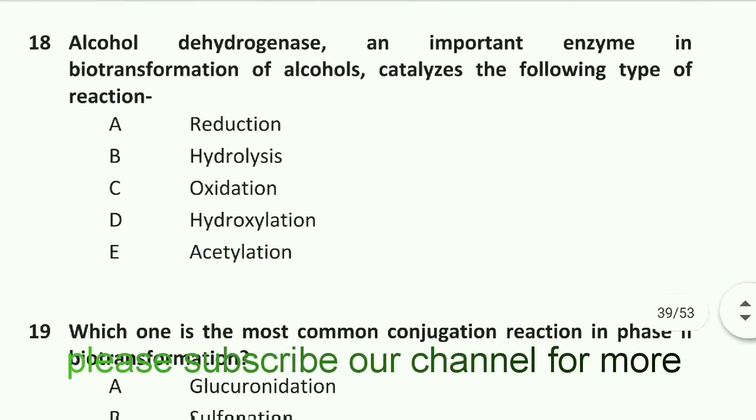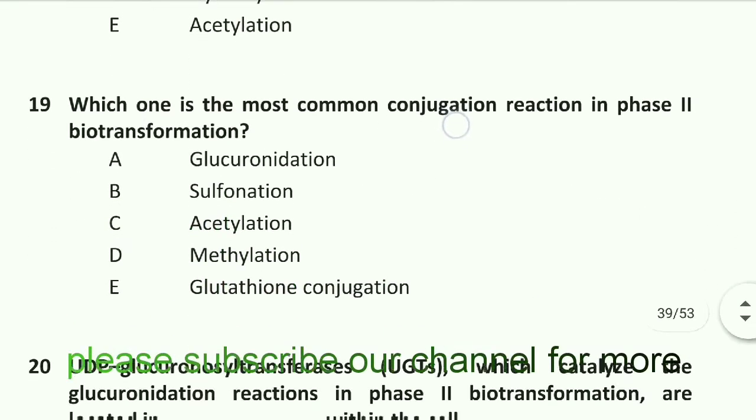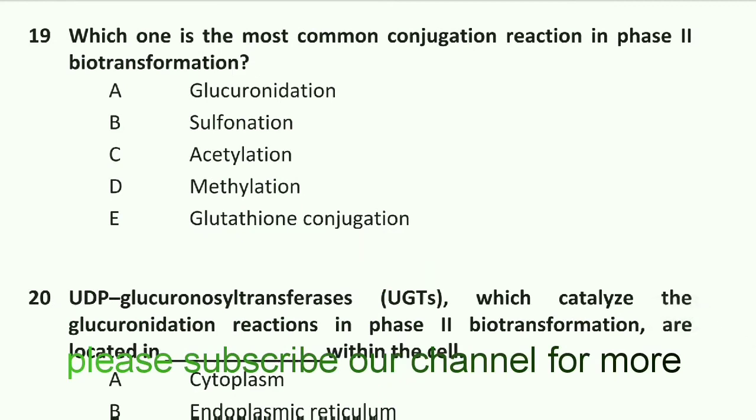Question number 18 is alcohol dehydrogenase, an important enzyme in biotransformation of alcohol, catalyzes the following type of reaction. Option C, oxidation. This reaction is oxidation. Option C is right. Question number 19 is which one is the most common conjugation reaction in phase 2 biotransformation? Glucuronidation. Option A is right. Glucuronidation. Option A is right.